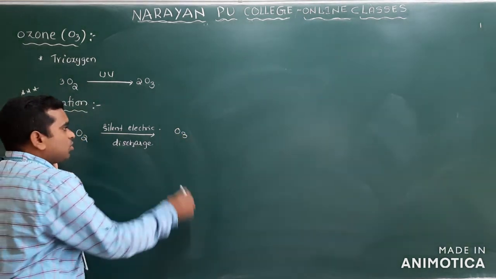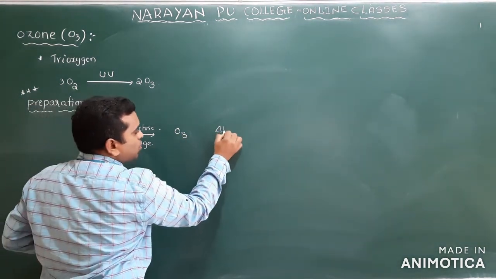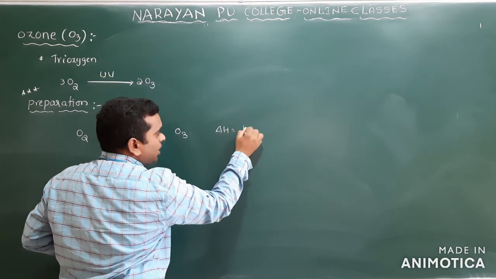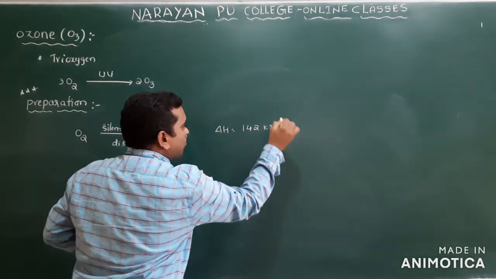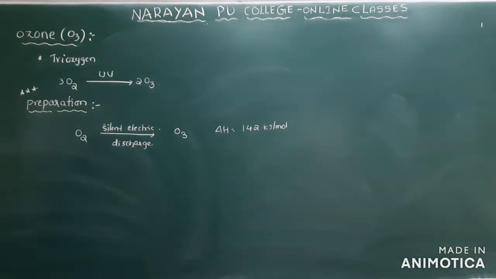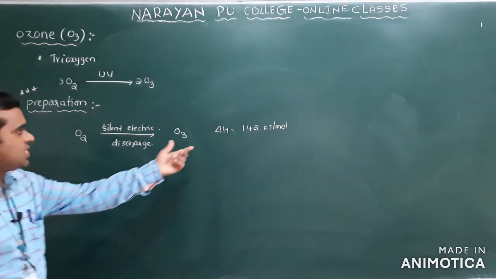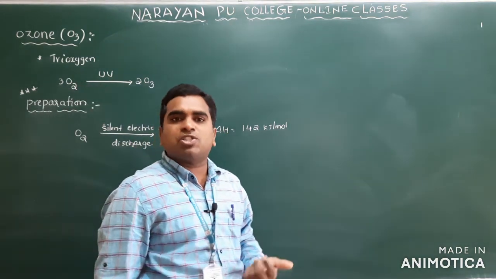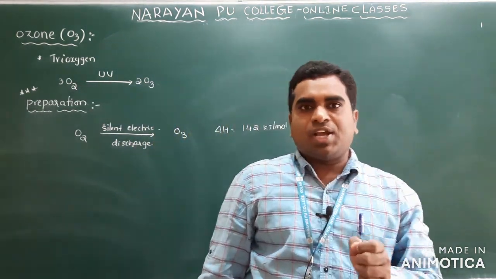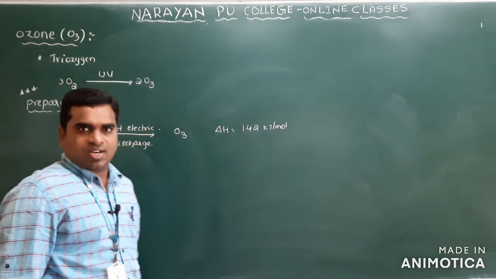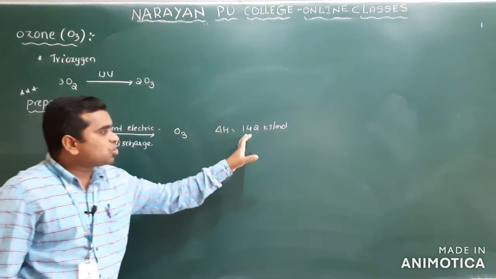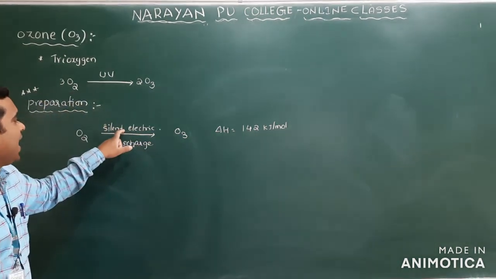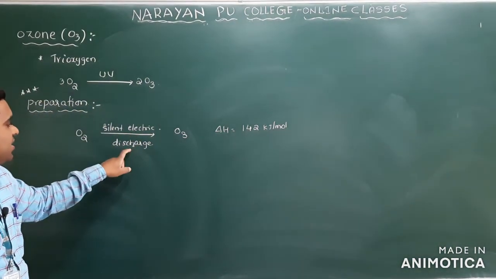And this is an endothermic reaction, 142 kilojoule per mole. You see, delta H is positive. Delta H positive means it is an endothermic reaction. So that's why it is an endothermic reaction, and here silent electric discharge is required.